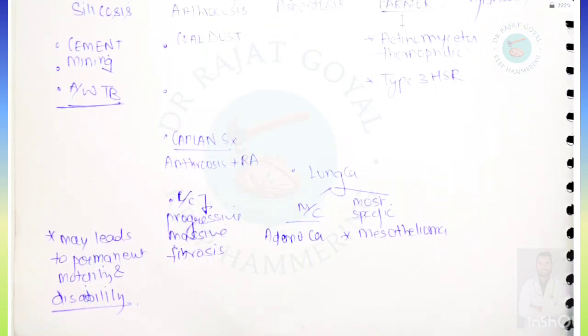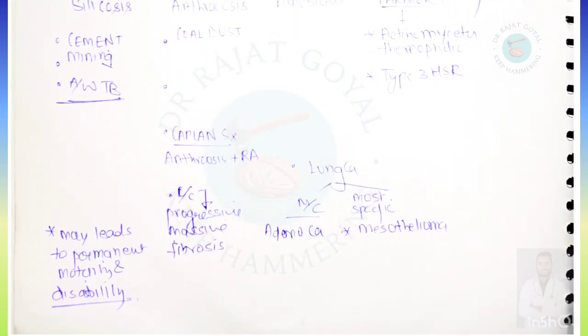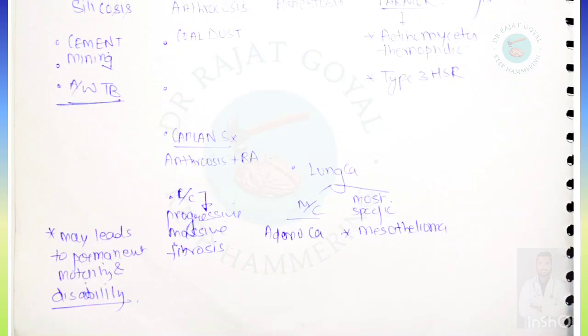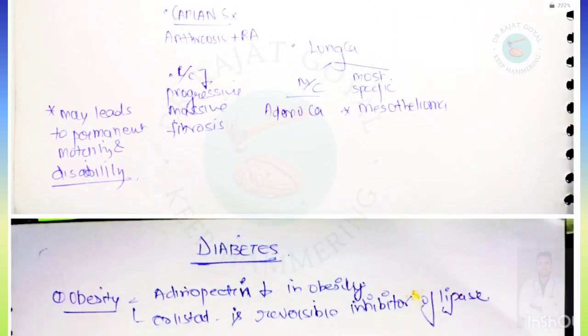Some complications can be there for occupational diseases, such as silicosis may lead to permanent disability, and anthracosis can lead to progressive massive fibrosis. So these are the complications of occupational disease.